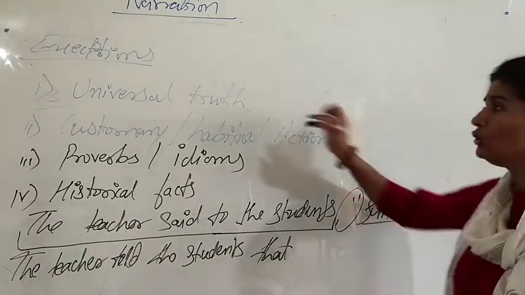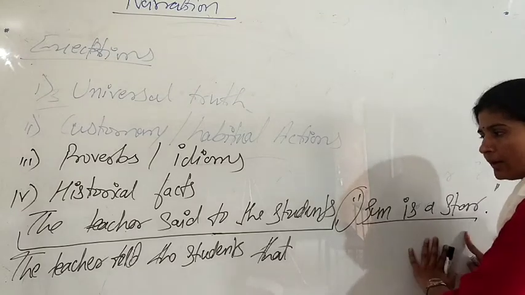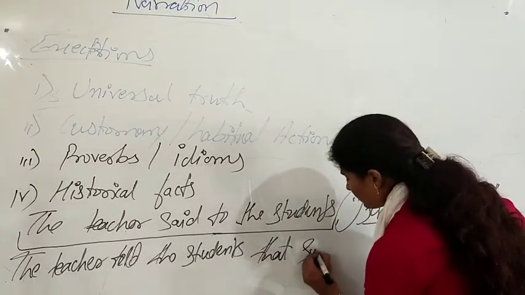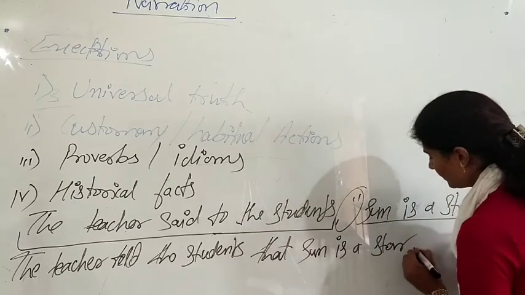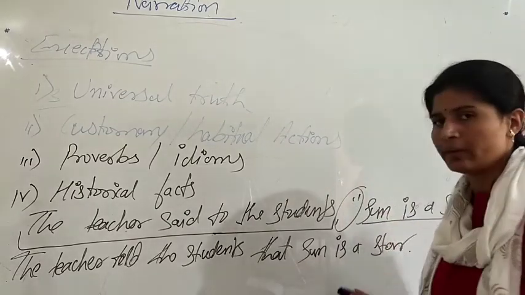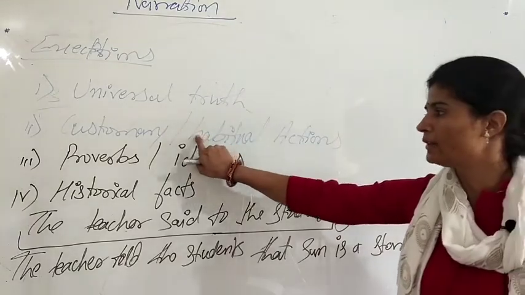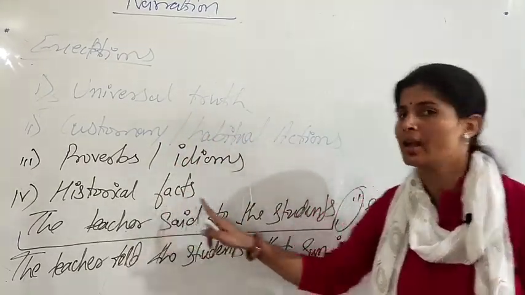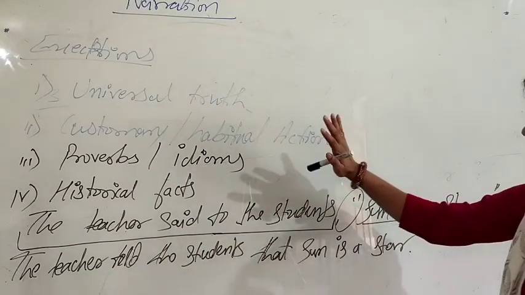It comes in universal truth, so this is not going to change. The tense of this sentence is not going to change. That sun is a star. It will come as it is. If there is a pronoun or adverb, it is going to change. But universal truth, customary action or habitual action, proverb or idioms or historical facts, it is not going to change. So this is the example of this exception.